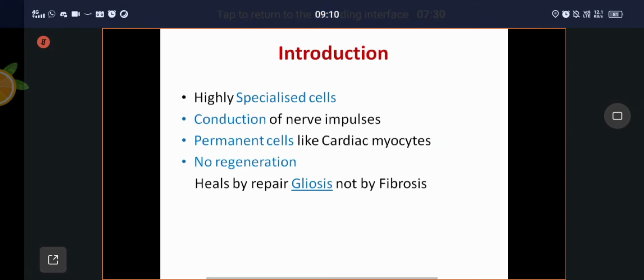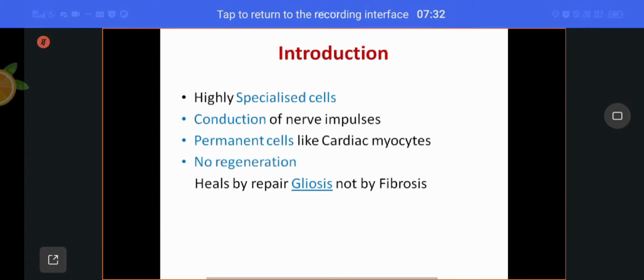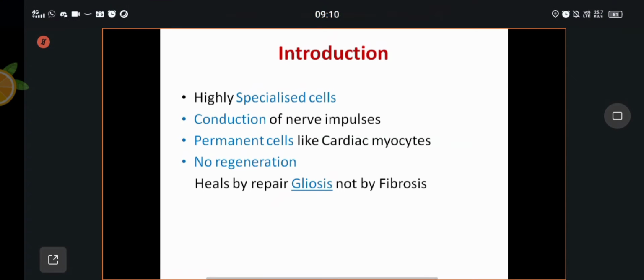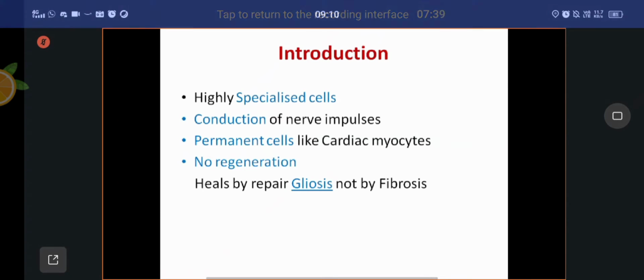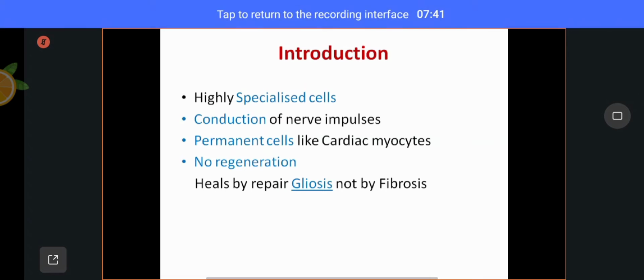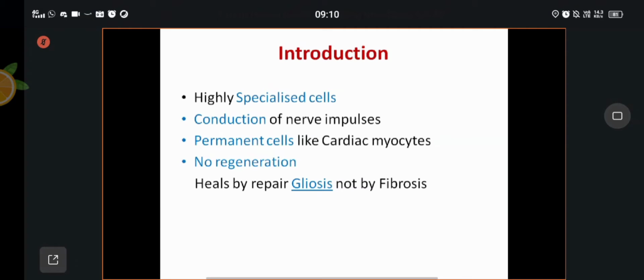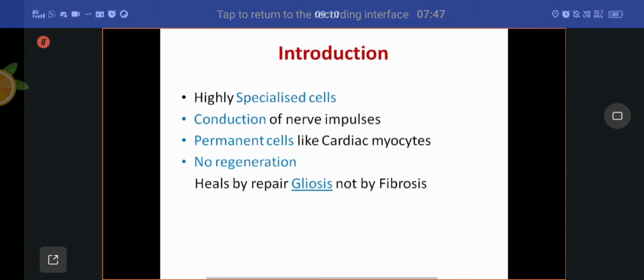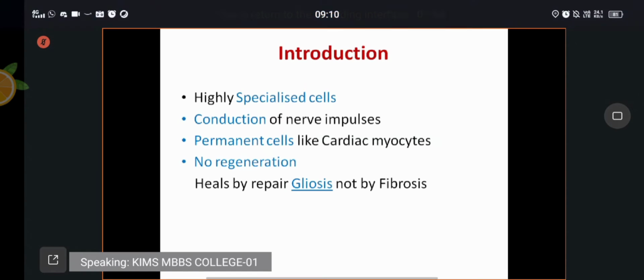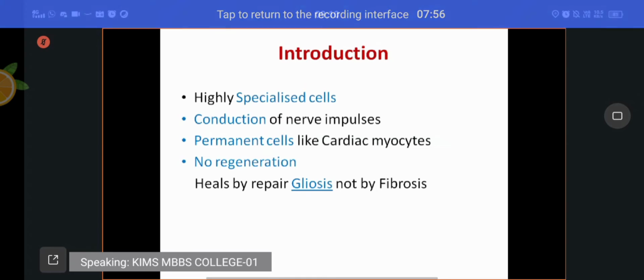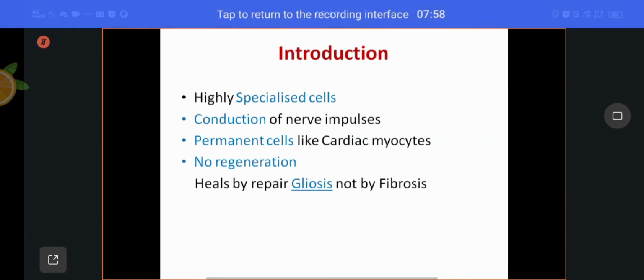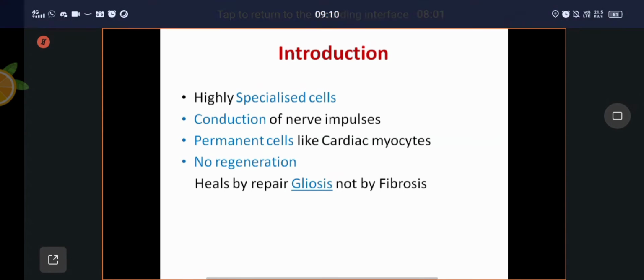Because of this, if death of the myocardium occurs, for example, heart attack, simply called myocardial infarction, the part which is damaged cannot be replaced by new cardiac muscle. We have to protect the healthy part. There is no replacement.